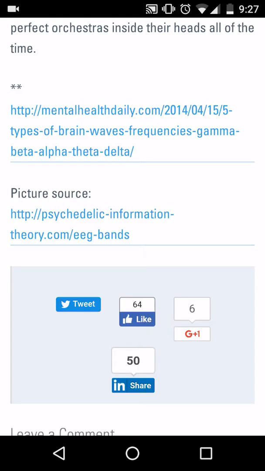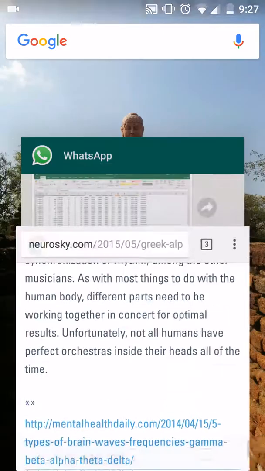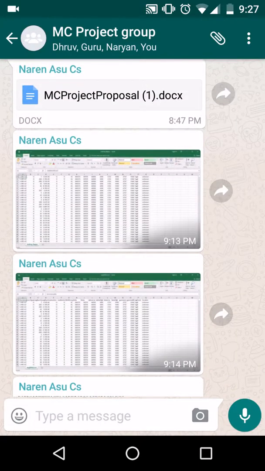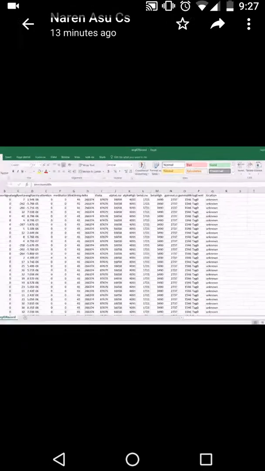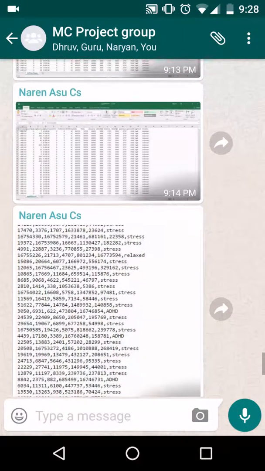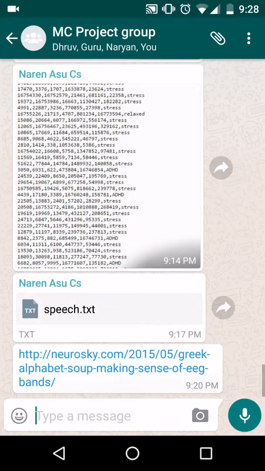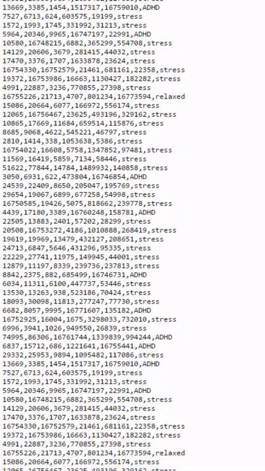We use an app called EEG ID, get the data from there, and do a Fourier transform to get the alpha, beta, gamma, delta, and theta values. If I want to show the data, this is whatever we got from the EEG ID app, and later we label the data, and this is the label data.